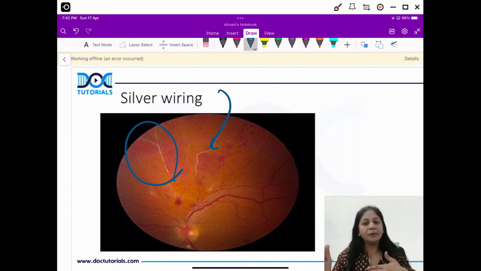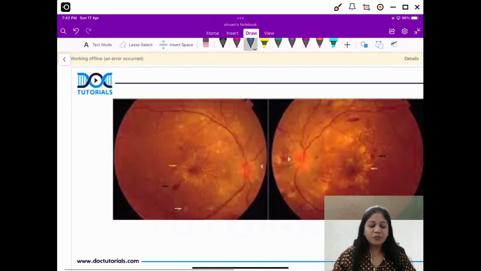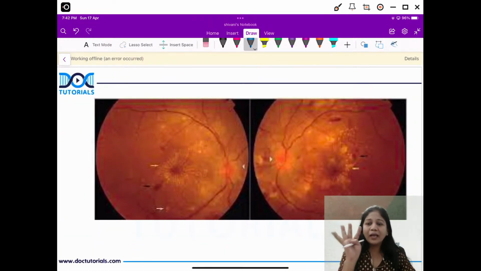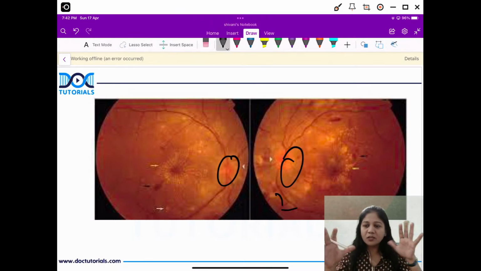And the reflex that appears from that ophthalmoscopy is called silver wiring. Okay, so these are two pictures for NEET PG students. What we expect from FMG friends is the flame shaped hemorrhages, and this, for everyone, is the grade 4 hypertensive retinopathy, a very typical picture of bilateral papilledema. Here, the disc margin is not at all seen. We can't see the disc margin. The margin is all gone.